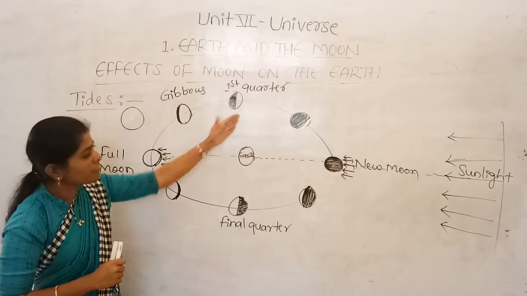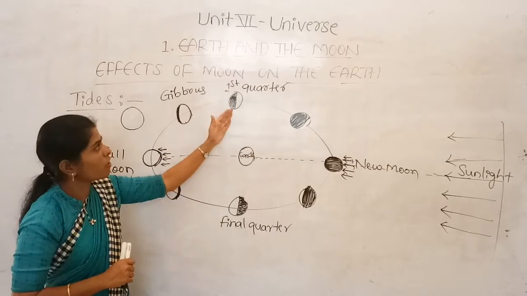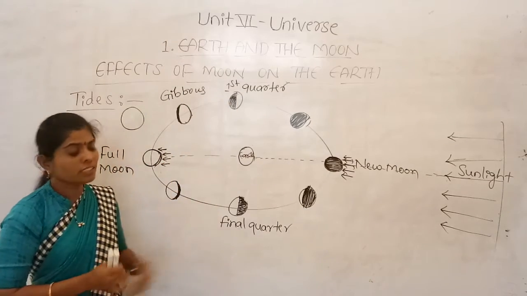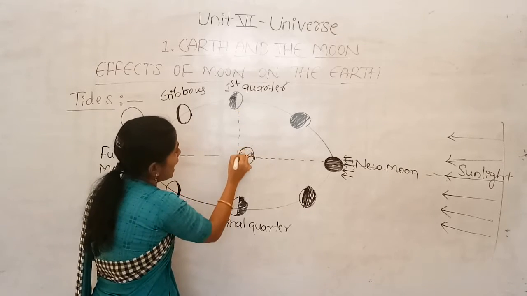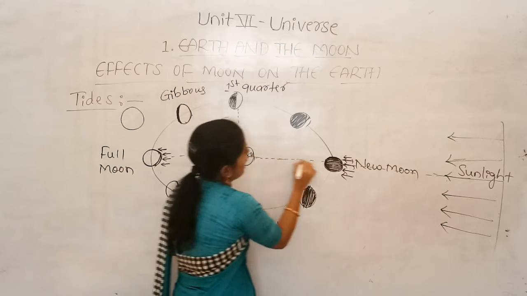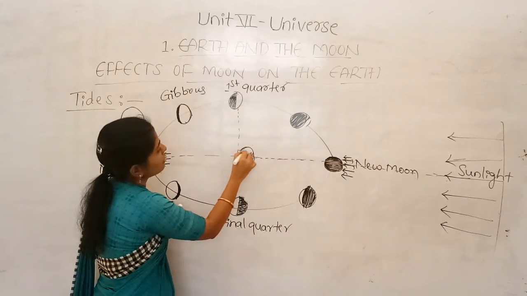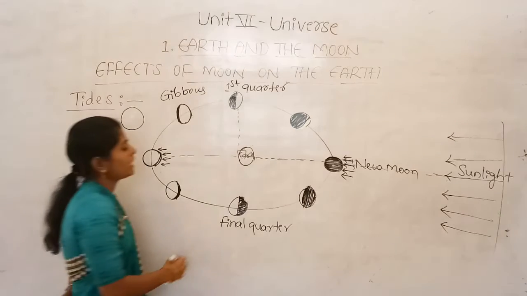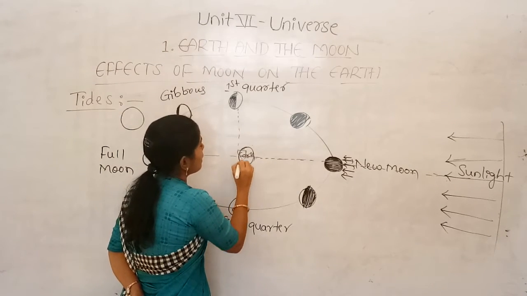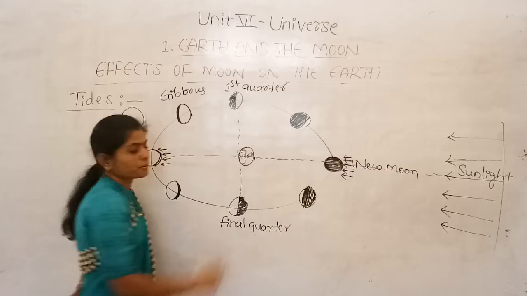And see what happened in the first quarter as well as the final quarter. Here the moon, the sun and the Earth are perpendicular, or what we can say, they are at right angles to each other.